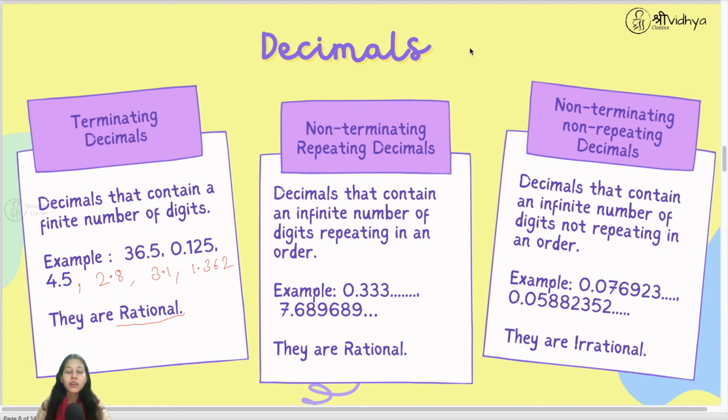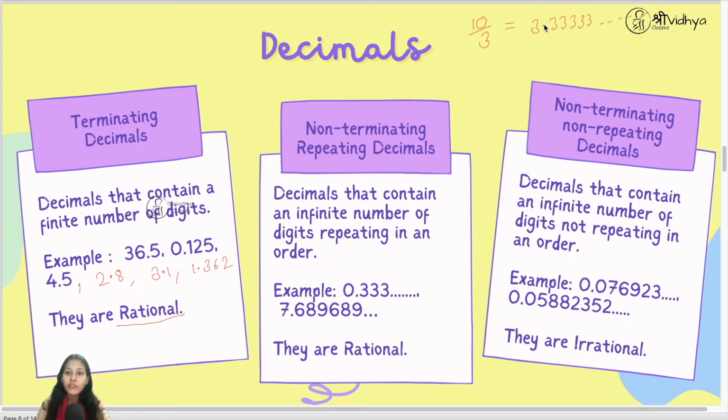They can be written in the form of fraction. How to write them in the form of fraction, we are going to study in detail in the next video. But I can tell you how we get them. Suppose we have 10 upon 3. If you divide 10 by 3, you are going to get 3.333333. You will get endless 3s here.